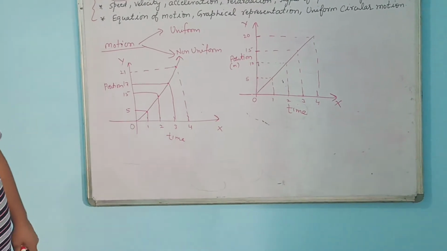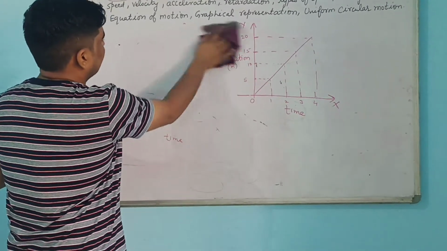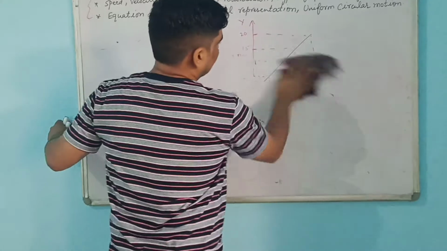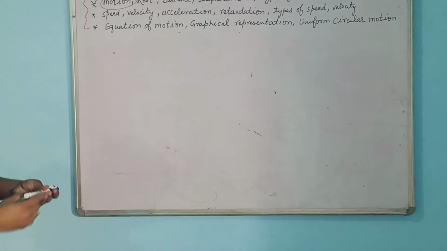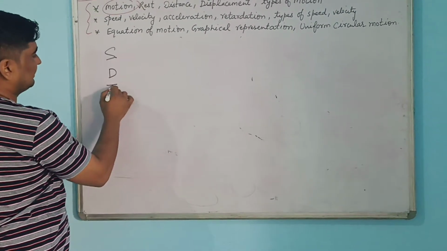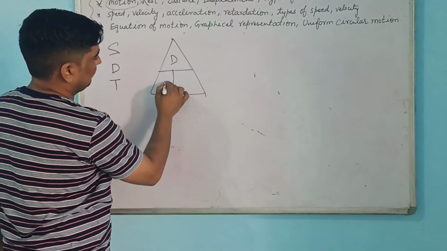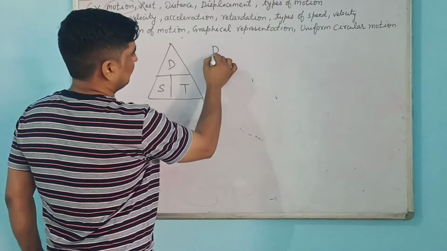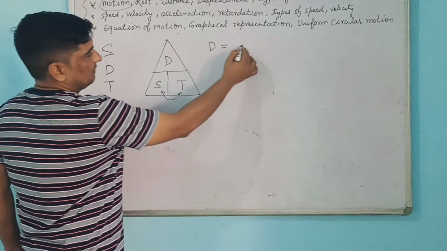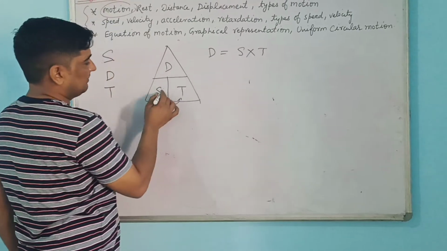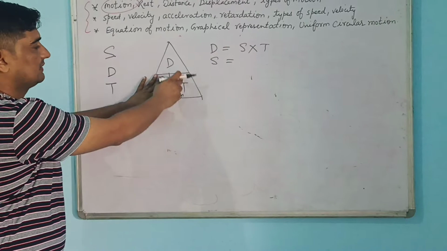Then the next topic is speed. This is a very important topic: speed, distance and time. I will be giving you a small trick through which you can relate these things. Distance we have already done, it is the length of the actual path. See, you will be making a triangle. Here you will be writing D, here you will be writing S, and here T. So distance equals, if I am covering distance, then speed and time is there, so we will be calling it speed into time. Then if I am taking speed, I will cover speed here, so it will be distance divided by time.